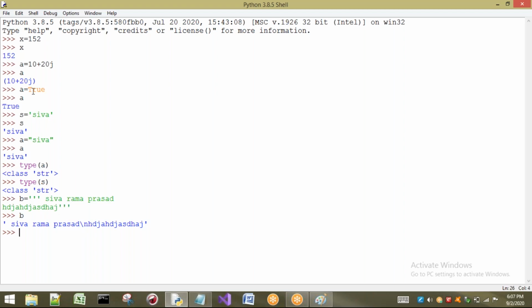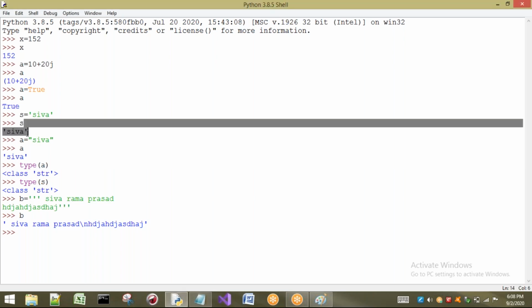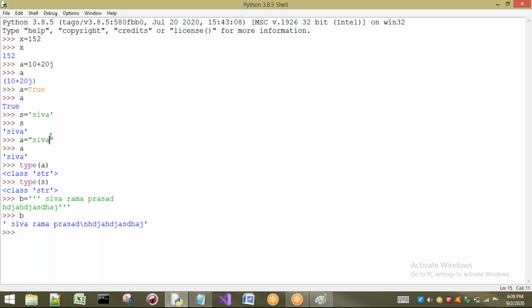First, let us discuss only single quotes and double quotes. If you want to take a group of characters or a sequence of characters, we have to use single quotes and double quotes. This is one example for single quotes, and this is another example for double quotes. I will discuss triple quotes after completing these examples. Generally, we can take anything to represent a string, but internally it is going to take the single quotes representation. So I recommend that if you want to represent a string, better use single quotes only. If you use double quotes also, there is no problem.